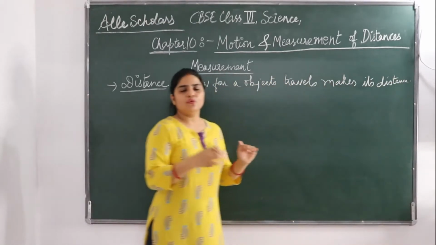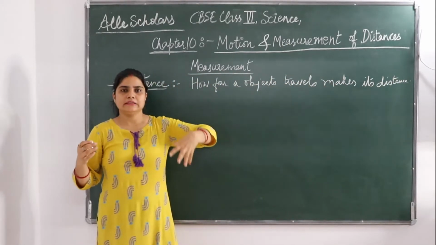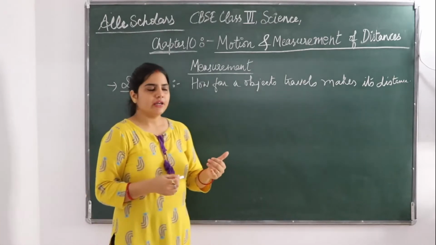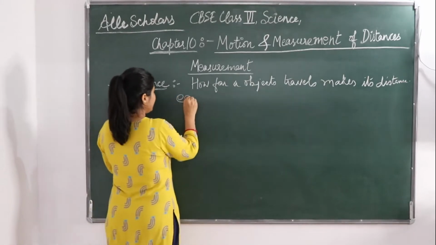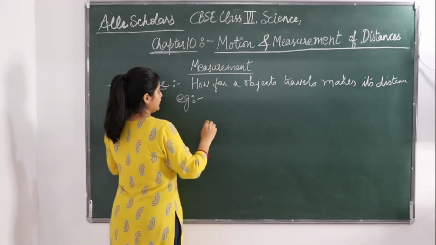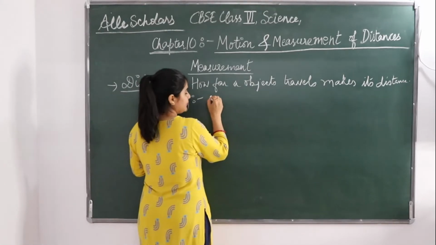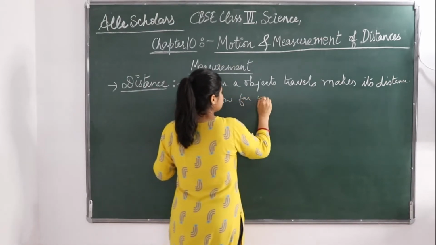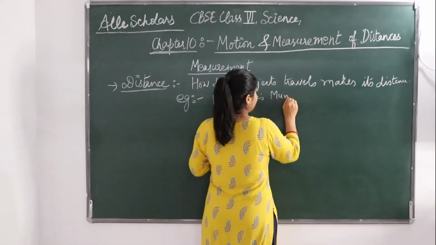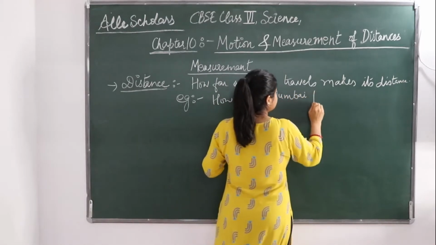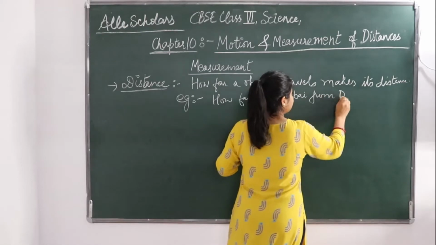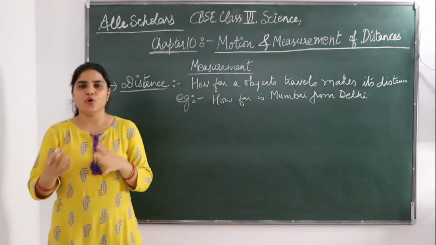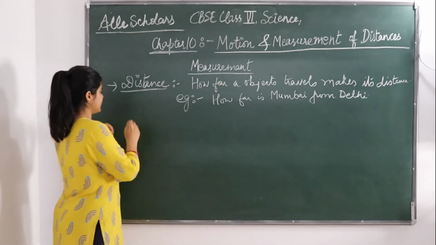If you go from your home to school, that is the distance, how far you have traveled. You can take examples like how far is Mumbai from Delhi, or how far is your school from your home. All these are distances.